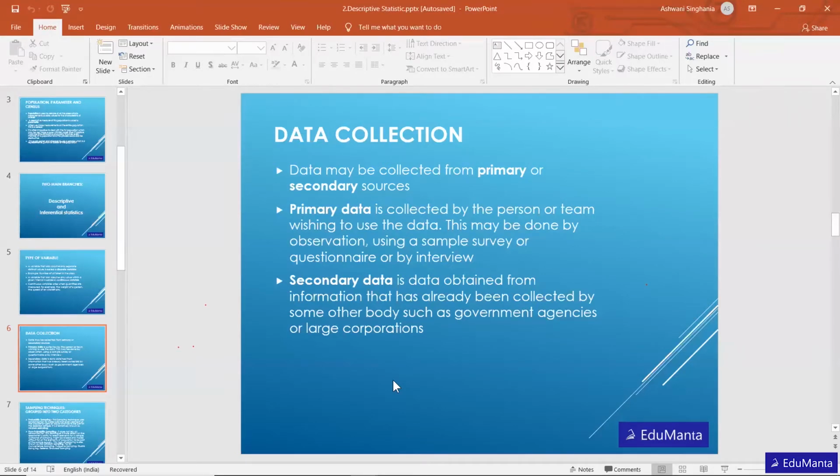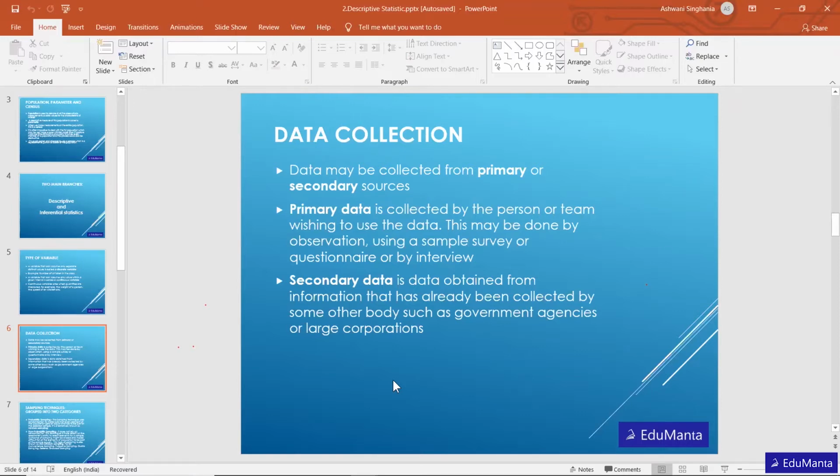But if we get that data from some third party, maybe from social media or from some financial analytics websites like Money Control or Yahoo Finance, these kinds of data are basically the secondary data.